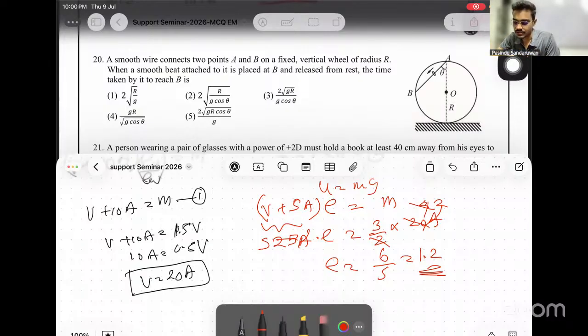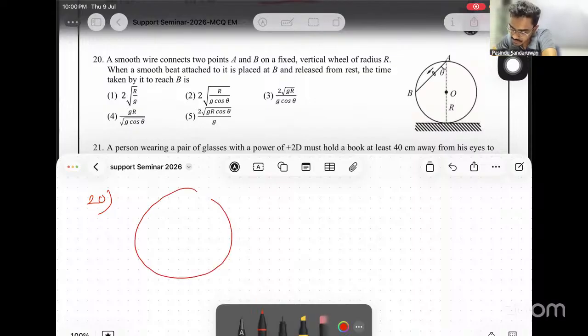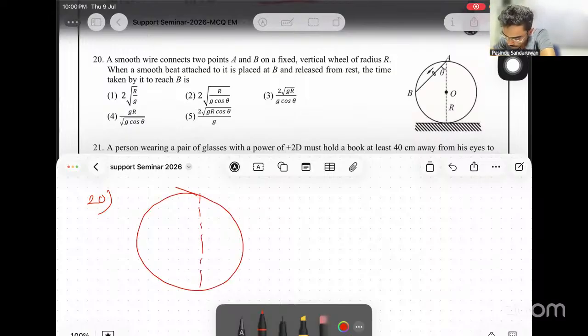Then next one, 20. A smooth wire connects 2 points A and B on a fixed vertical wheel of radius capital R. When a smooth bead attached to it is placed at B and released from rest, the time taken by it to reach B is, okay. See, that's a good one.